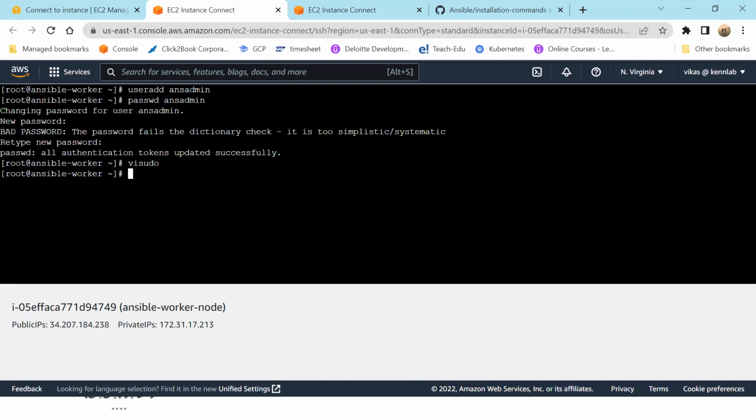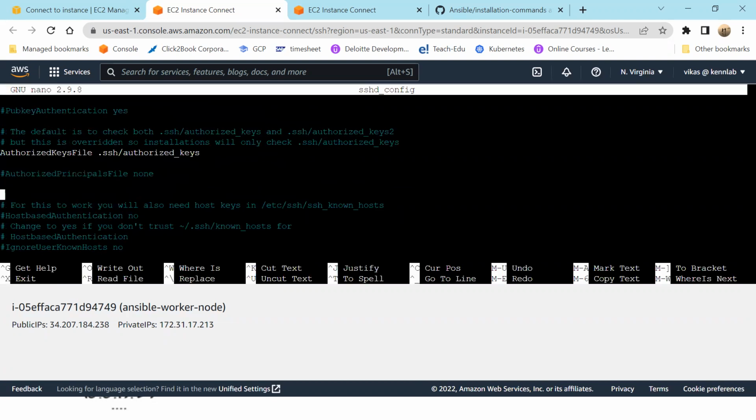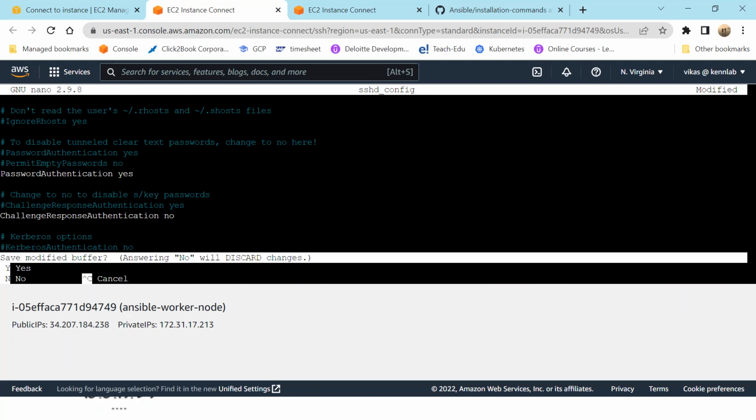Then you can say cd etc ssh, and here you go ahead and say nano sshd_config. Password authentication is yes. Control X, Y, enter.